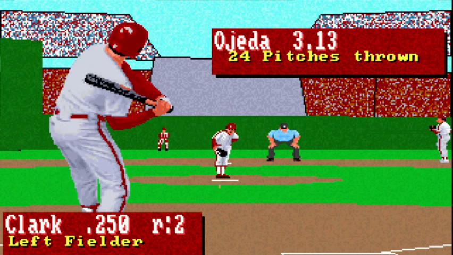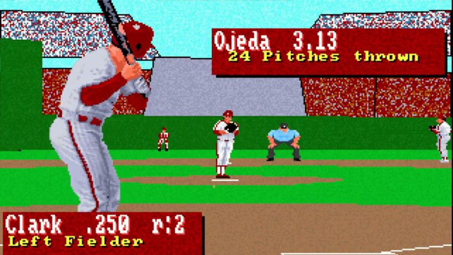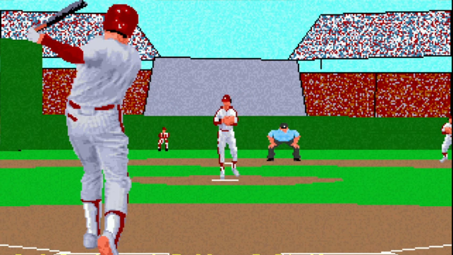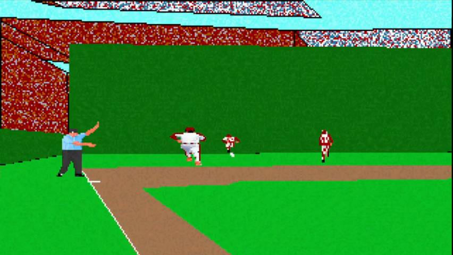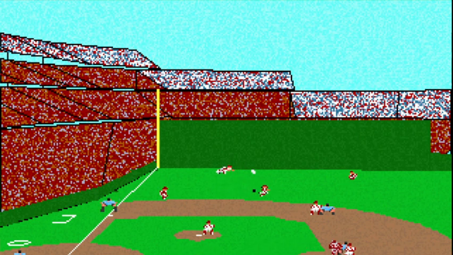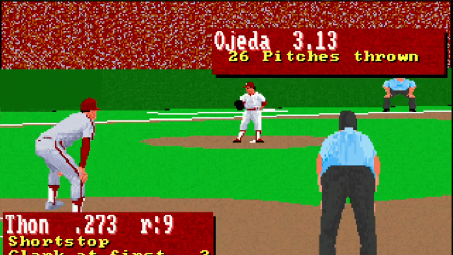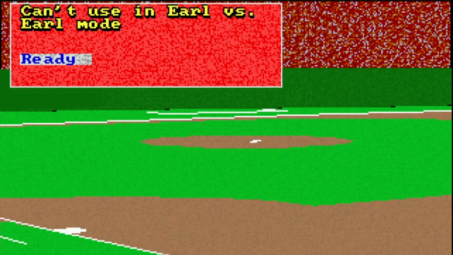Here's Bobby Clark, left fielder. And that's going to sneak through the left side for a base hit. So now I've got a runner on first and Thon up.